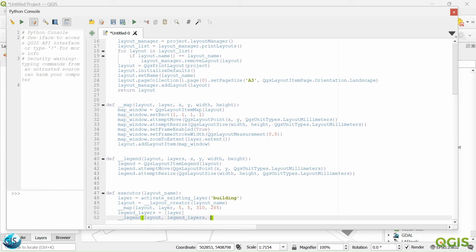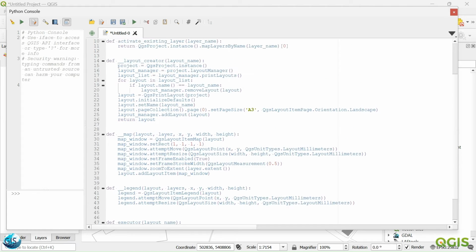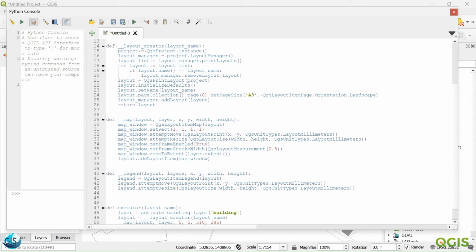So definitely it should start with maybe 300 millimeters. Definitely the y it should be 5, 300, not 300. Maybe we can just give 20 millimeters, and the height maybe it should be 50 millimeters. Yes, we can edit it right now. We just want to check if it works properly or not. So here is the legend, and then we defined the coordinate of that.